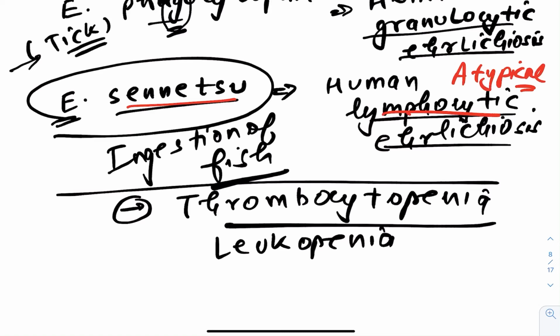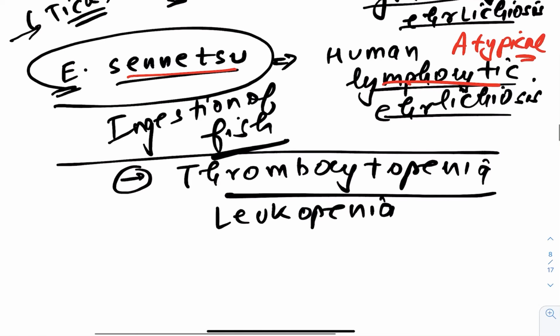Okay, and Epstein-Barr virus does what? That does infectious mononucleosis, which is also termed as what? Kissing disease.